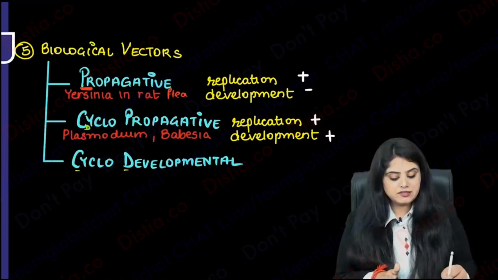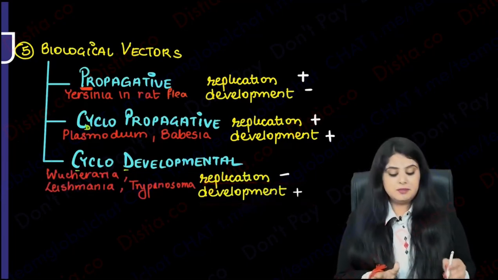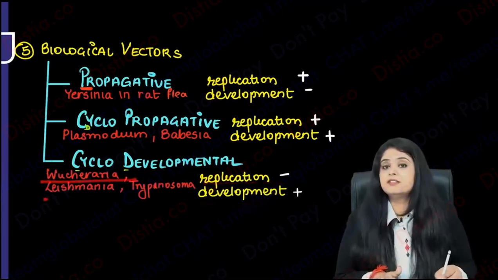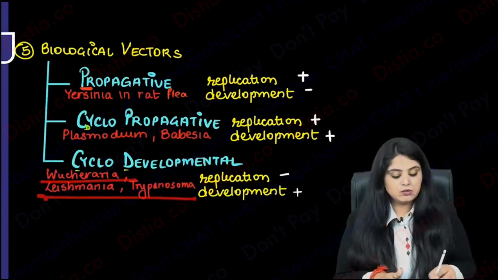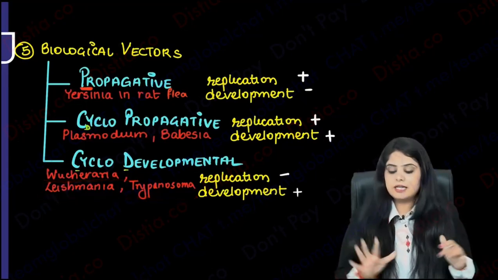Finally, coming to the last, that is cyclodevelopmental. Here C and D anyway come together. So over here only the development is going to occur. Only the development will occur, there will not be any replication. Examples are many things related to filaria, and also the flagellates, that is Leishmania and Trypanosoma. Right now, as I said, they are just names, but if you understand a little, that is good enough.